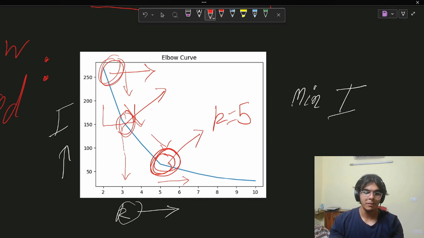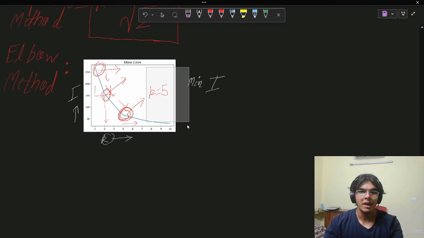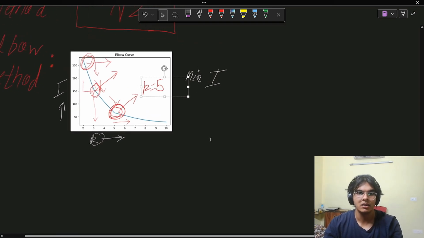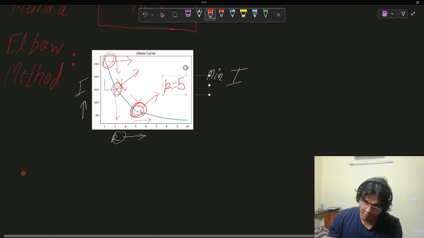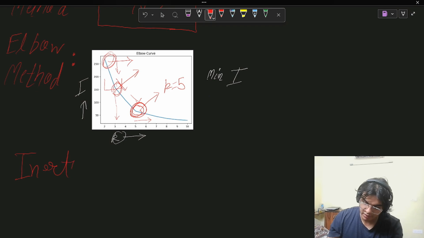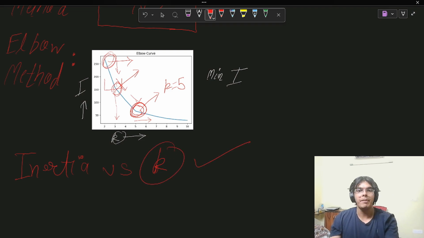And the intuition is very simple. The intuition is that we want to minimize the inertia. And this is showing us where the inertia will be minimized when the k value is 5. So we are basically doing inertia versus k, and wherever the inertia has a sharp decline after the first few iterations, that k value is what we pick.